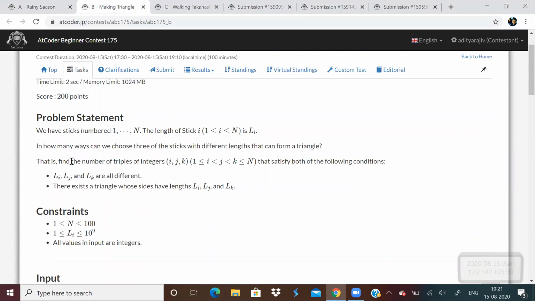Problem B also is simple. We are given n sticks. We have to form a triangle. We need to count the number of triplets such that all the sides are different. This is important. And we have to form a triangle with those lengths.